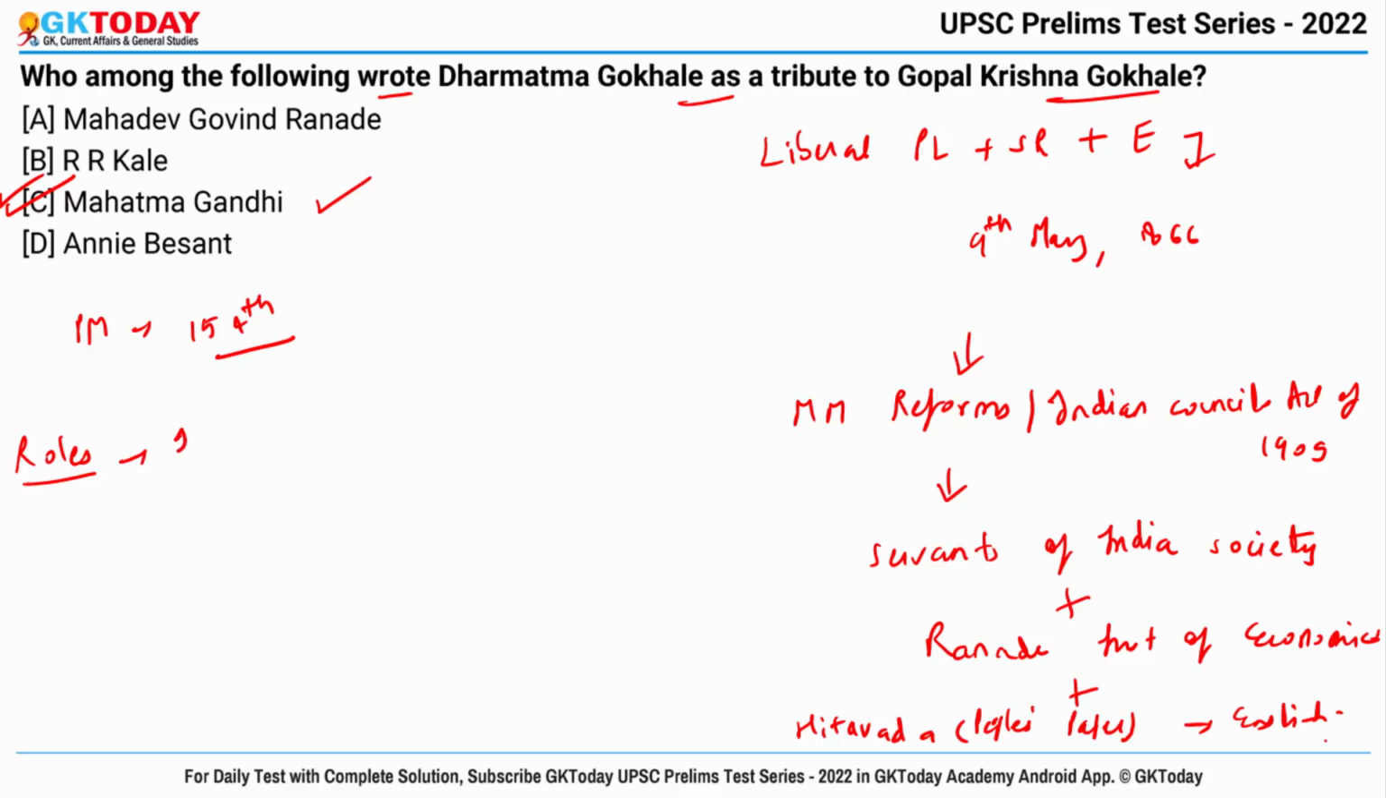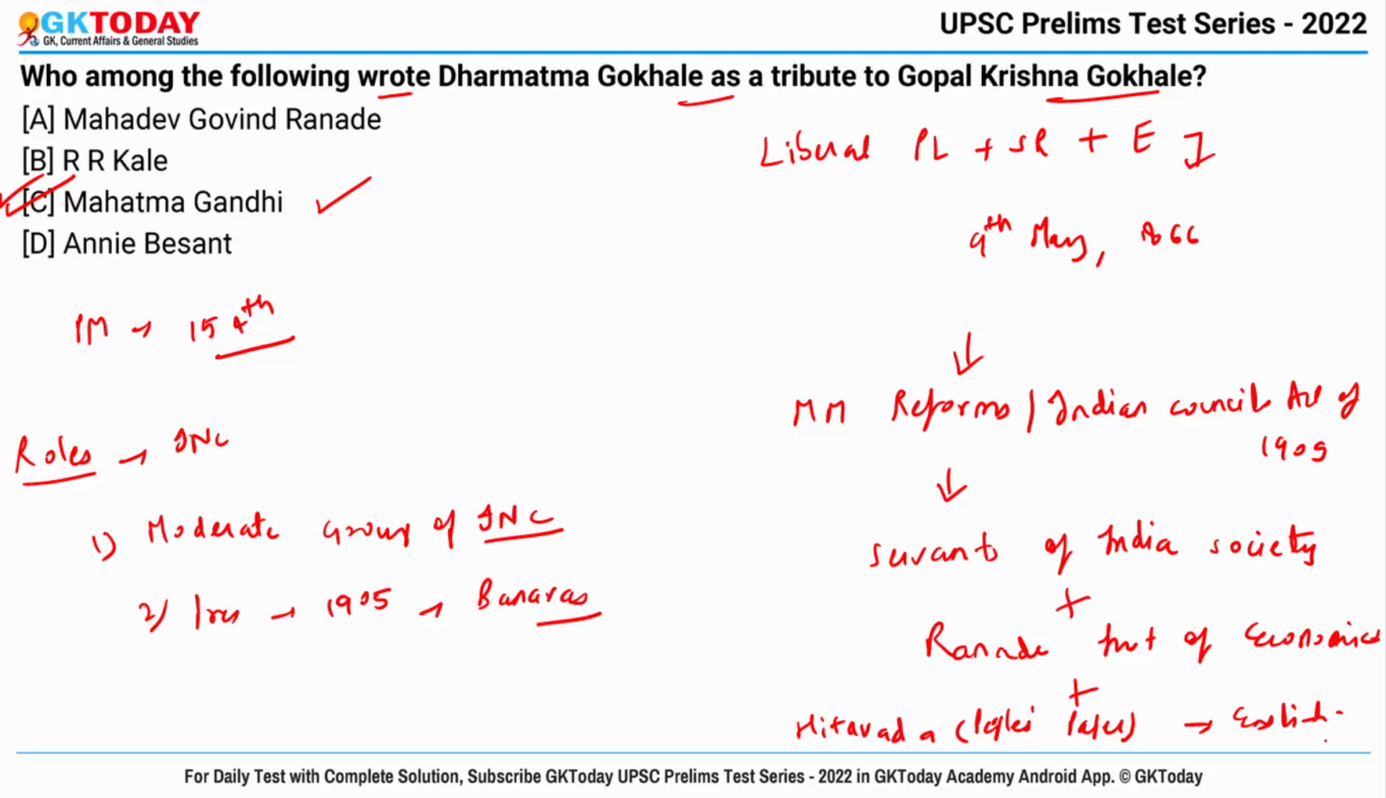And what are the roles of Mr. Gokhale in the Indian National Congress? First of all, he is associated with the moderate group of the Indian National Congress, and secondly, he became the president of INC in the year 1905 in the Banaras session. Also, he is associated with the Sarvajanik Sabha journal that was started by Govind Ranade.